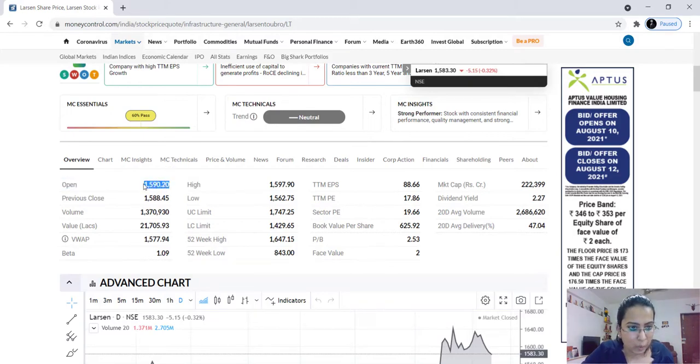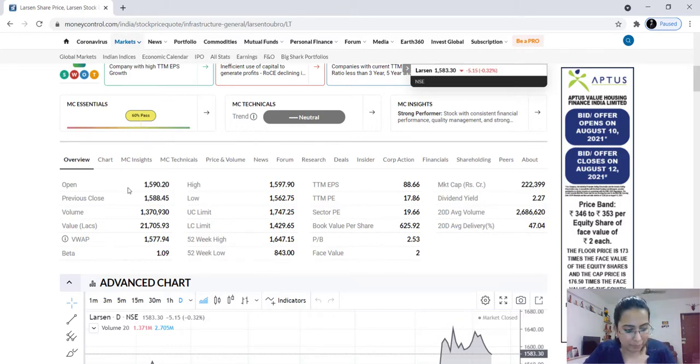Now what is this phenomenon called? This is called gap up opening, okay? If today's opening price is greater than yesterday's closing price, it is known as gap up opening. If today's opening price is less than yesterday's closing price, then it is known as gap down opening, okay? And if it opens at the same price, then it is known as unchanged, UNCH. That's how you will see it.